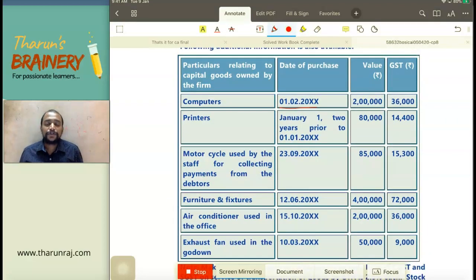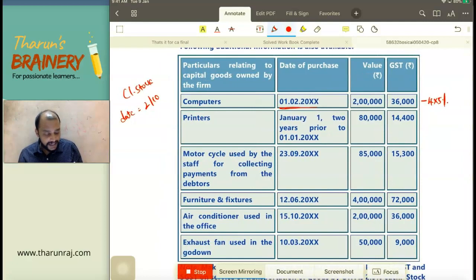Computers purchased on 1/2. What is the closing stock date? The closing stock date is 2/10 and 1/2 is within 1 year or not? Yes, within 1 year. So can we take ITC with respect to this? Yes, but of course we need to reduce 5% for every quarter or part thereof. So when it is purchased 1/2, so 1/2 means February month. So Jan, Feb, March, April, May, June, July, August, September, in October 2 days. Therefore, we need to take 4 quarters. So minus 4 into 5%. Whatever is the GST minus 4 into 5%, that much can be taken.